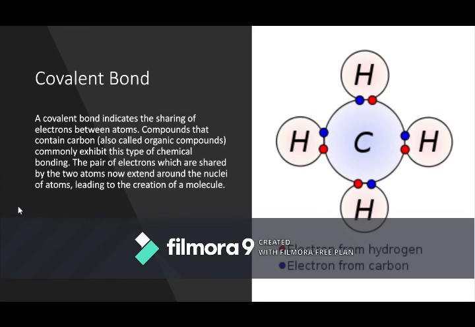So, a covalent bond, you can say, is formed by sharing of electrons between two reacting atoms. The pair of electrons is referred to as the shared pair of electrons. In a covalent bond, no transfer of electrons takes place. It is simply sharing of electrons.